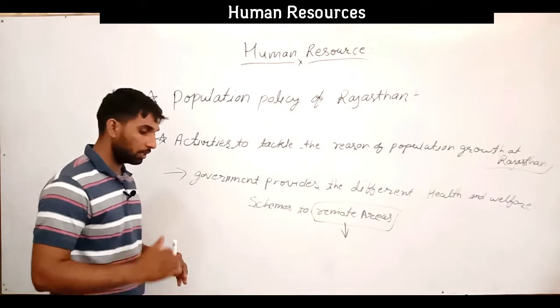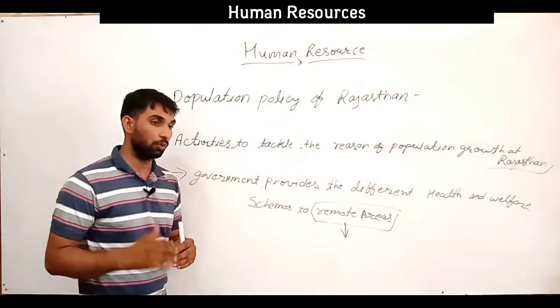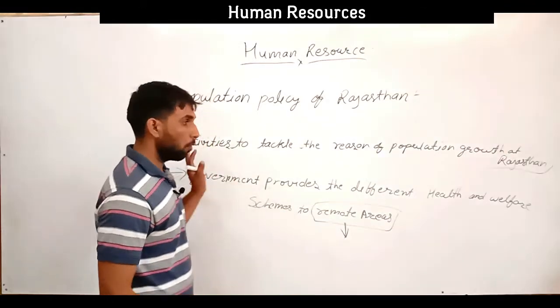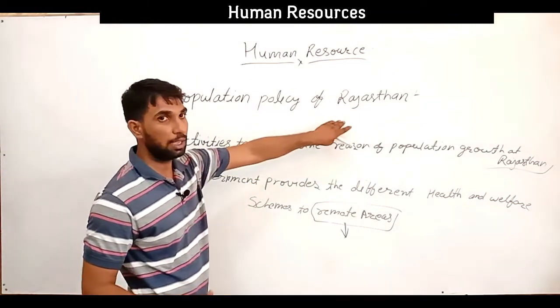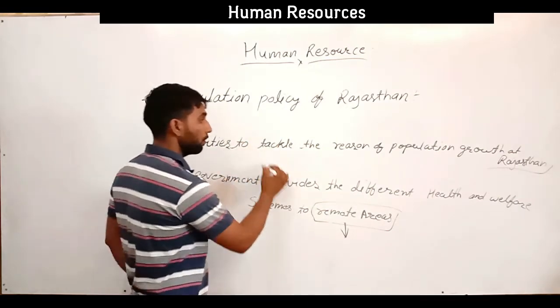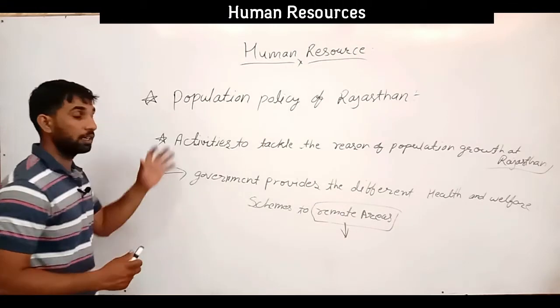After that, the policies of the state or nation or country are formulated so that the population can be transformed into a human resource through different corrective measures.